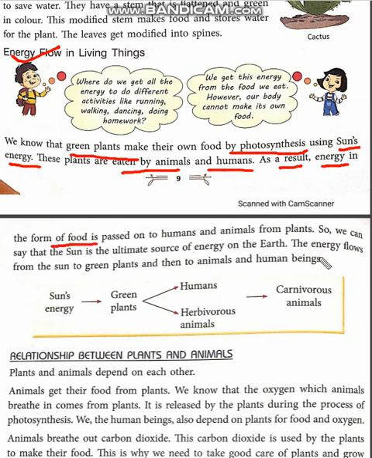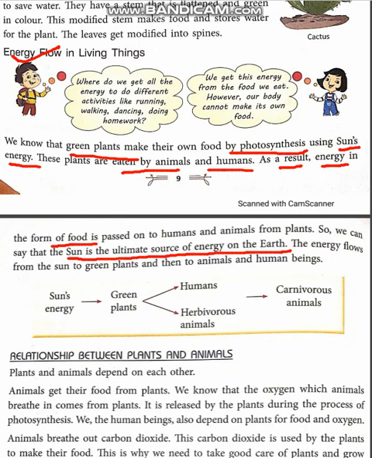We can say that the sun is the ultimate source of energy on the earth, because if there is no sun, there will be no photosynthesis by the green plant. If there is no photosynthesis, there will be no food for animals as well as humans. If there is no food, there is no energy transfer.